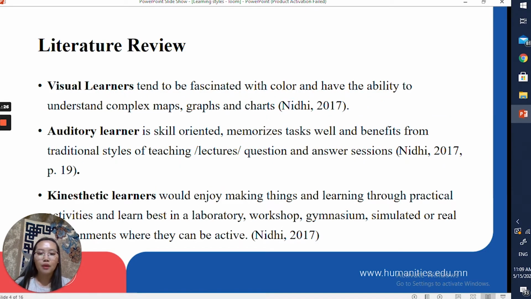Literature review. We have used a lot of materials and resources to do research work in this slide. We would like to give you some definition. VAK learning style models have three main classifications.